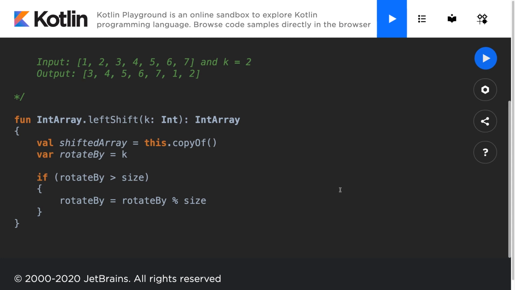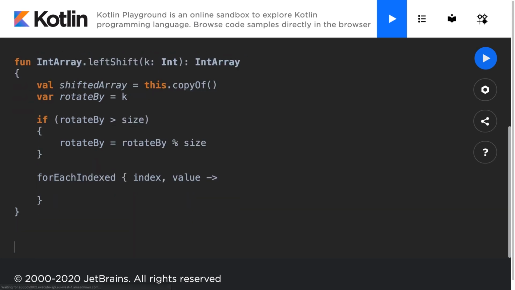After we have accounted for a larger k value than the size of the array, we can actually go ahead and build the algorithm that will shift the array. So we'll use a for each loop for that, and we're going to use an index and a value in order to loop through all of the values in the array. We're going to make a value called our shifted index, and this will be equal to the index plus the size minus rotate by mod the size.